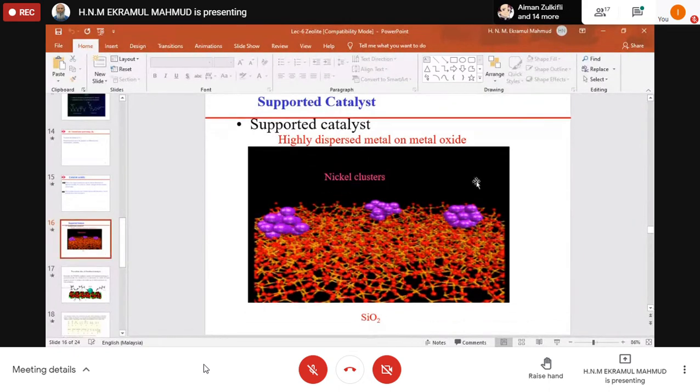This is a supported catalyst, which means a bifunctional catalyst, with two functions. One is from the metal that is dispersed, for example nickel, on a metal oxide, that is silica or alumina. We have two parts: one is the metal alone, another is the metal oxide.